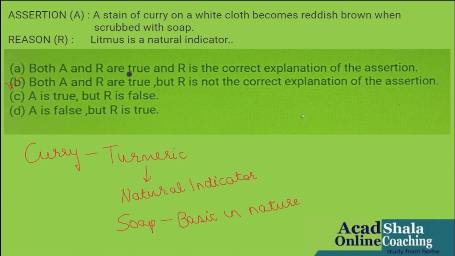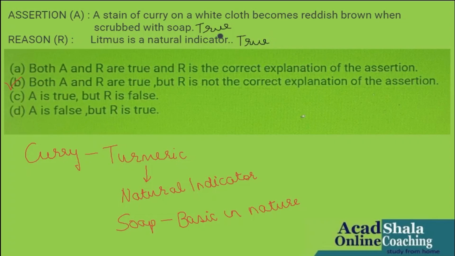So the assertion, a stain of curry on a white cloth becomes reddish brown when scrubbed with soap, is of course absolutely true. So I will write true over here in a corner. And the second statement says that litmus is a natural indicator. Yes, this is also true.